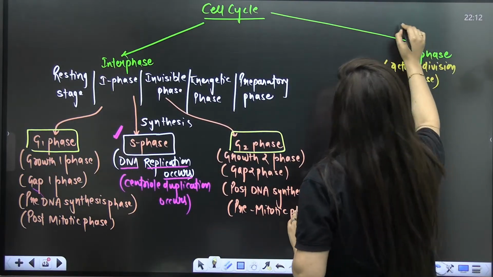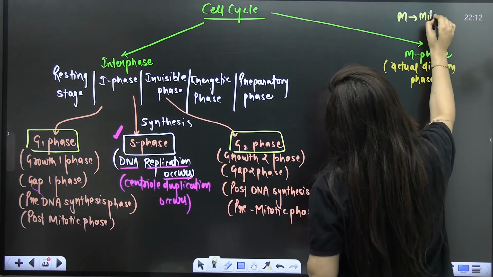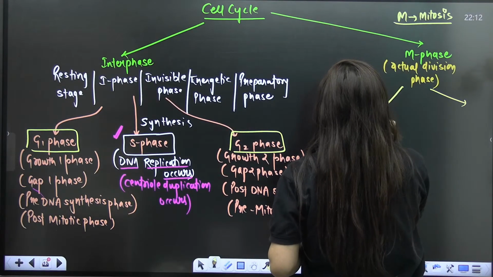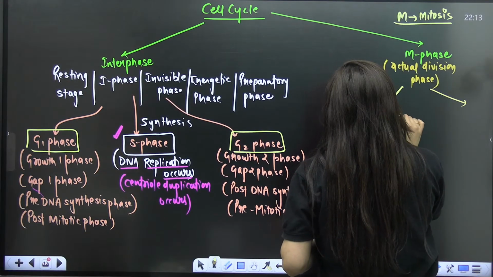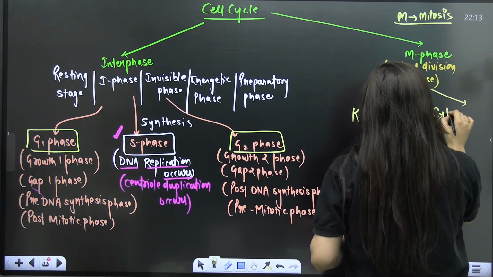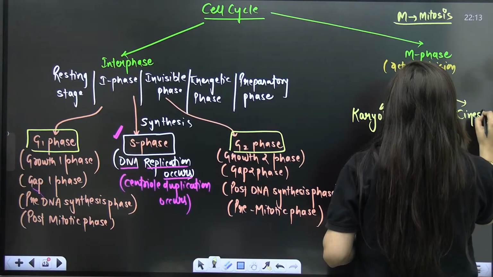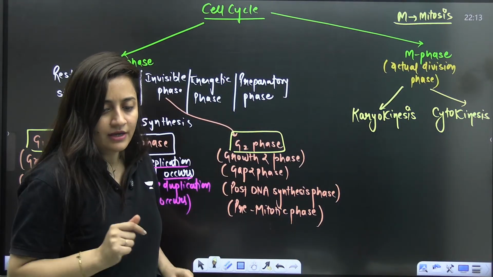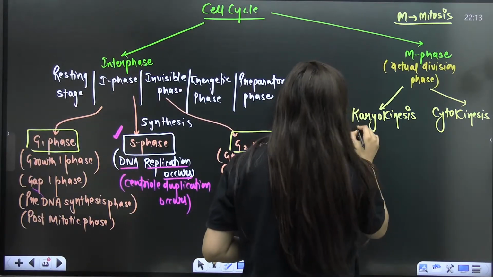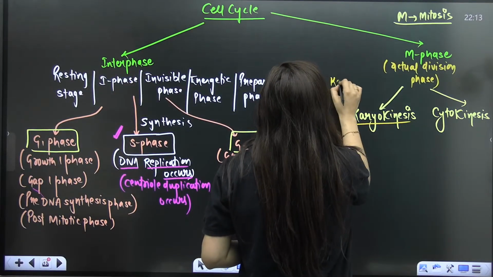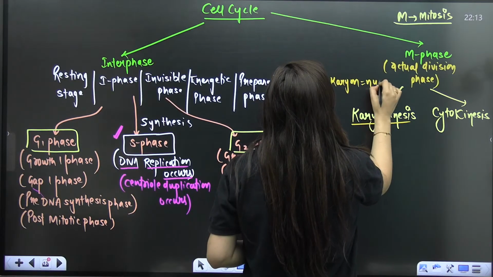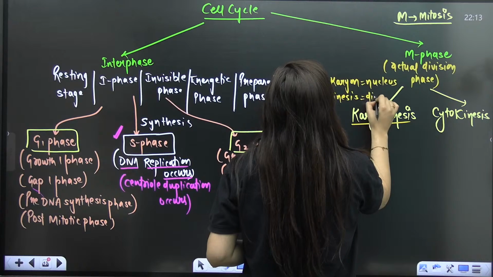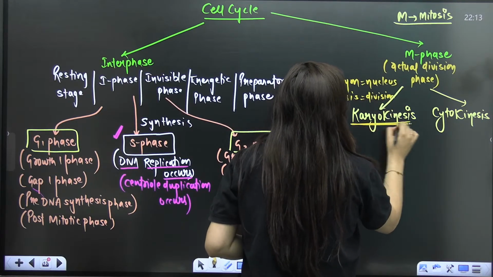Now, M phase, actual division phase. M here is, of course, mitosis. So here you will see there will be karyokinesis, students, then there will be cytokinesis. In the M phase, what are you going to study? Karyokinesis. Karyon means nucleus, kinesis means division. So there will be the division of nucleus. That is what we have to study here.